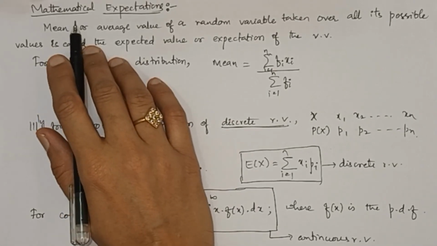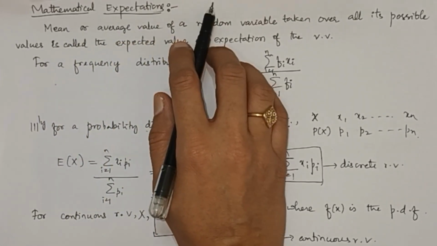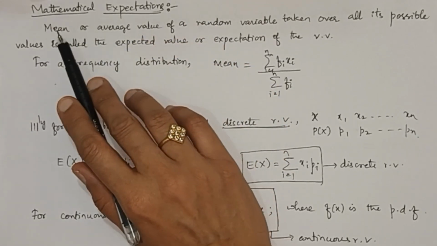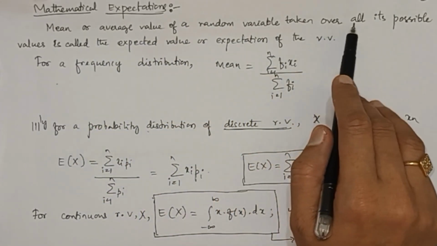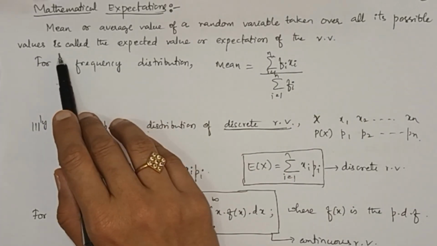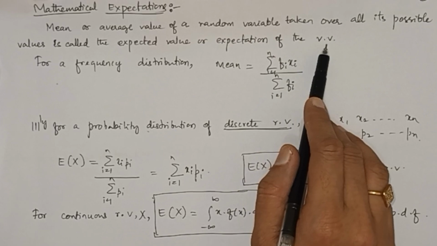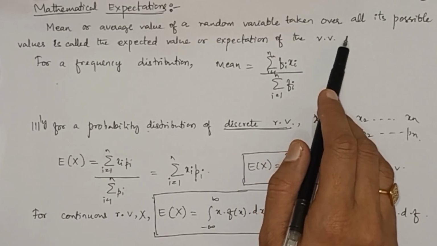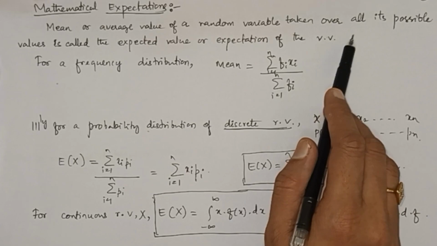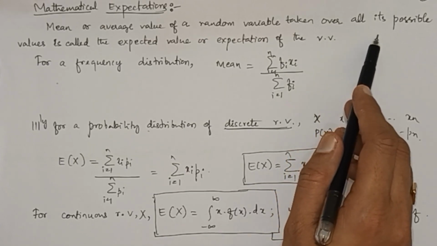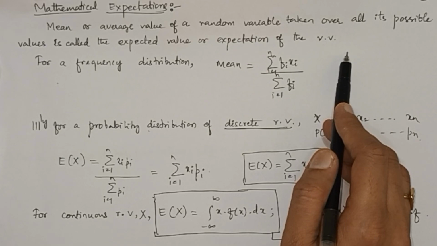In this video, I'm explaining mathematical expectations of a random variable. See, mean or average value of a random variable taken over all its possible values is called the expected value or expectation of the random variable. So you know that random variable usually is denoted by capital X, and there are basically two types of random variables: discrete random variables and continuous random variables.